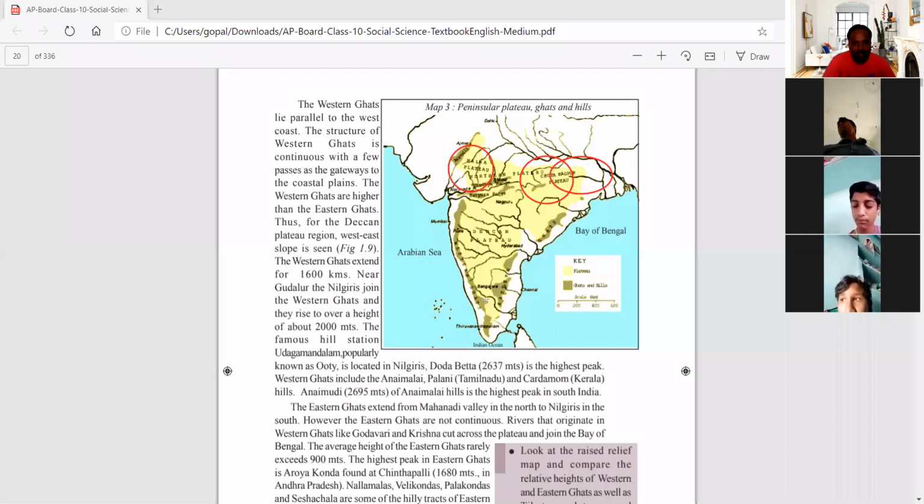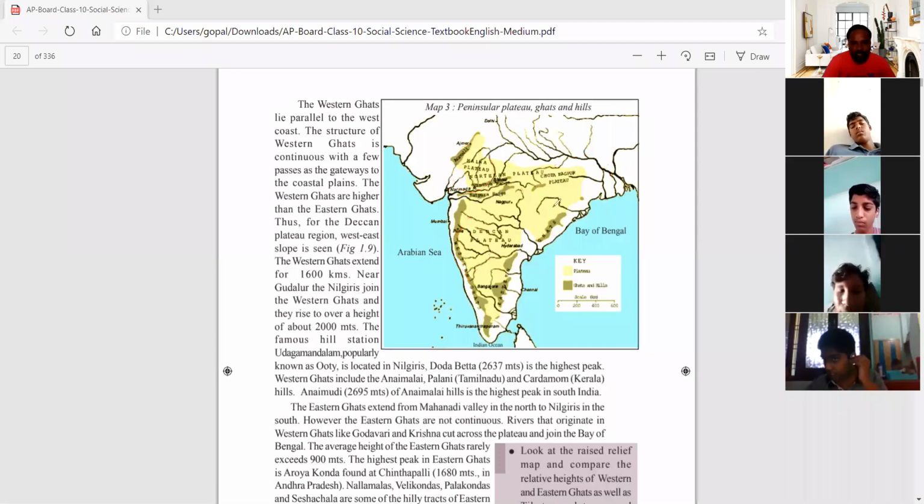Here you can see this total Deccan plateau. While locating this Deccan plateau, just draw a triangle like this, and then write this as the Deccan plateau.